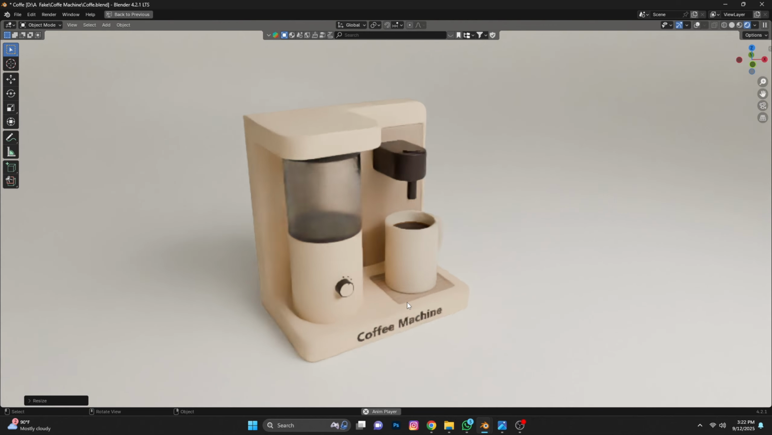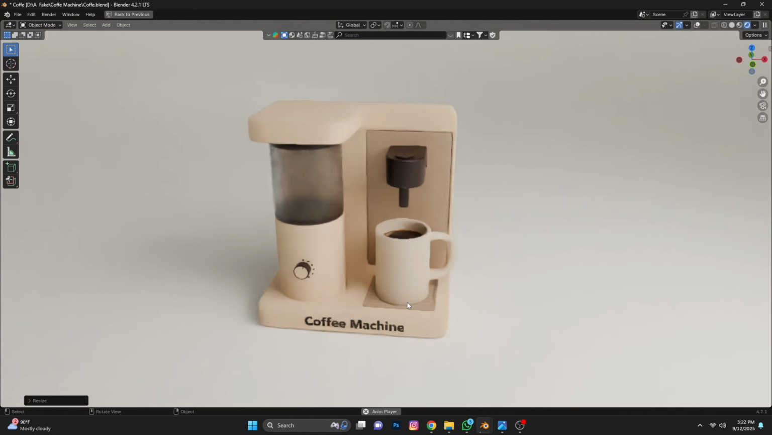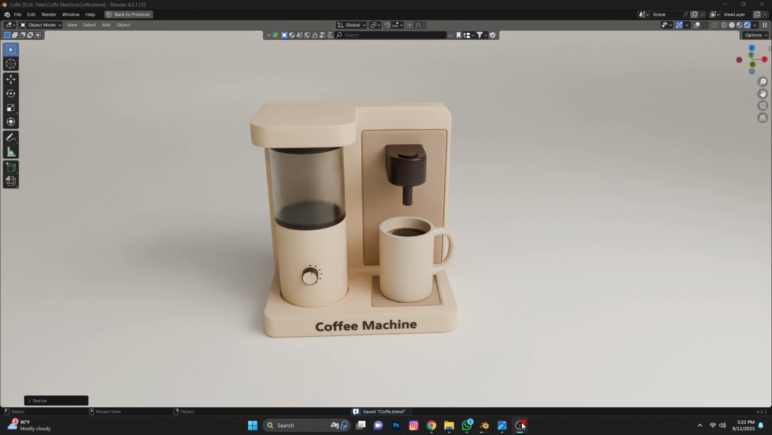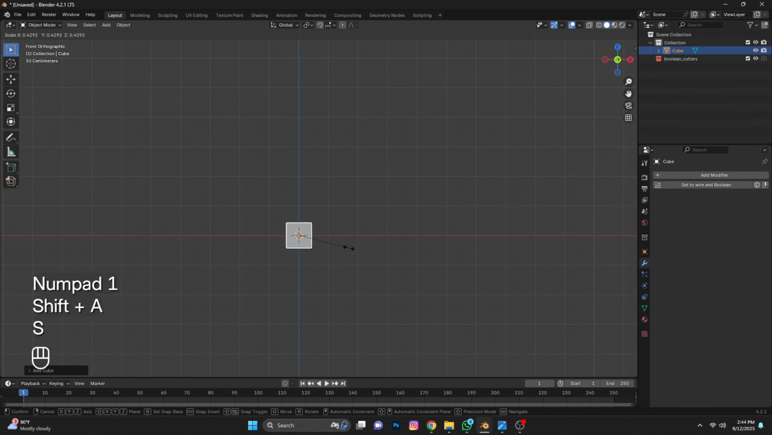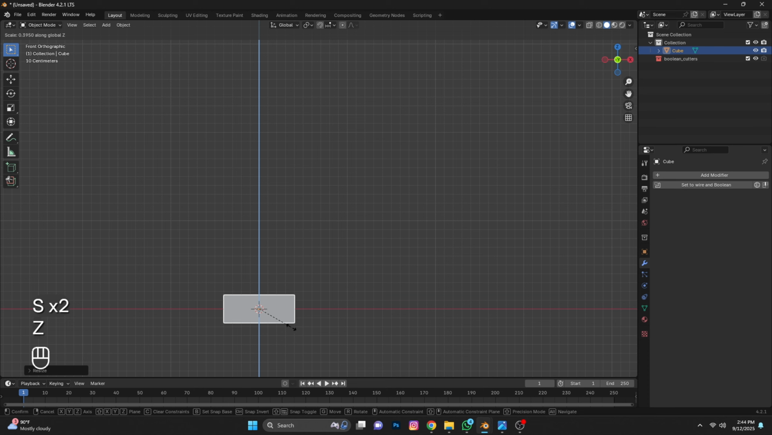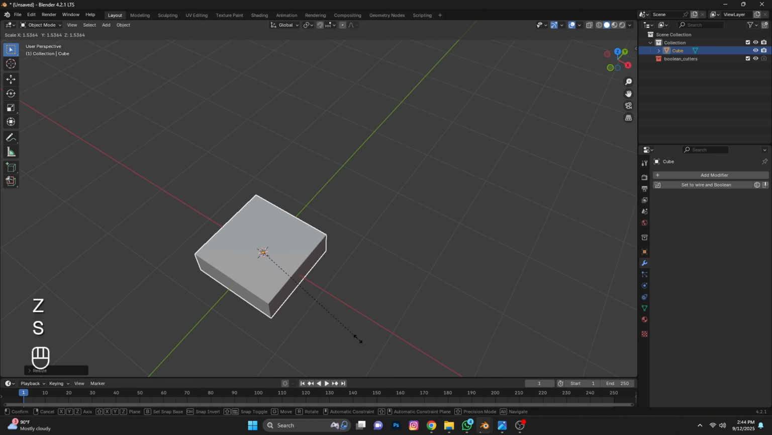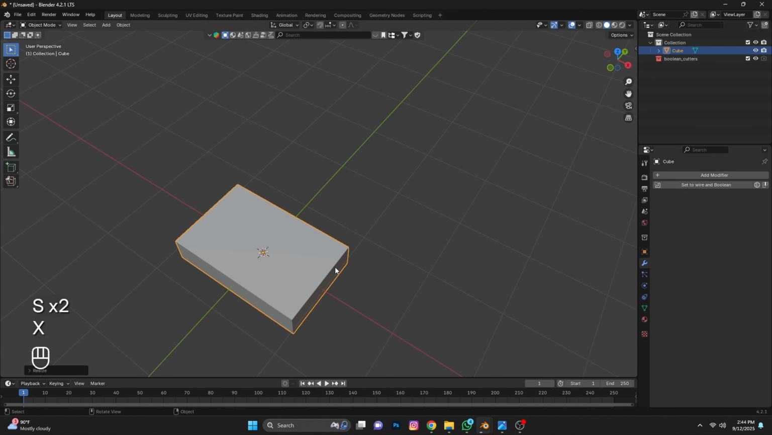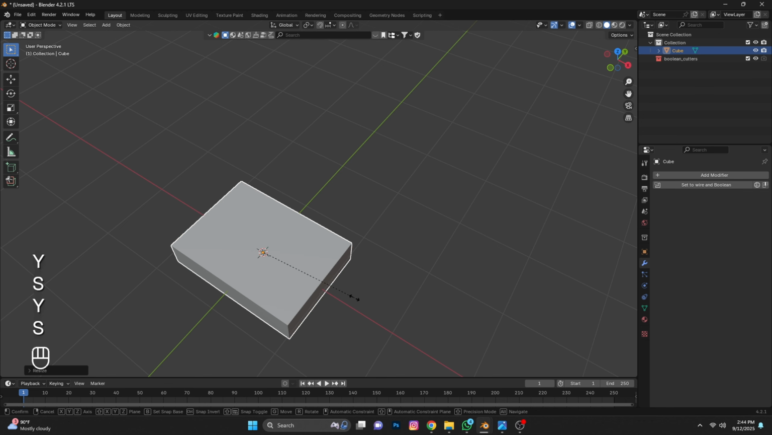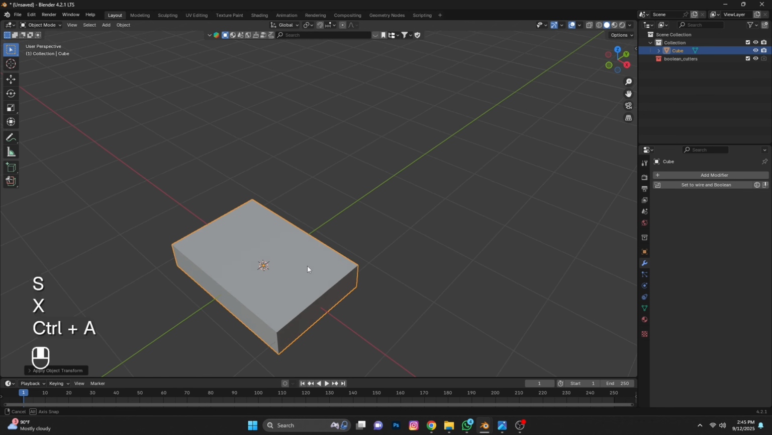Today I will show you how to create a low poly 3D coffee machine model in Blender. First press Shift A, add a cube, press SZ, SX, adjust its position and then press Ctrl A, apply scale.